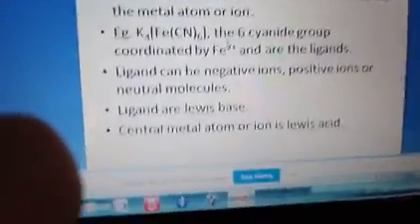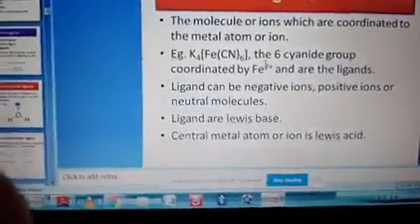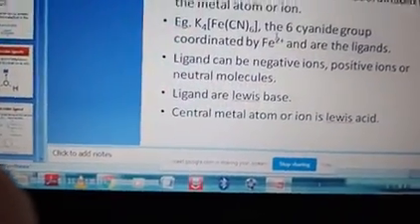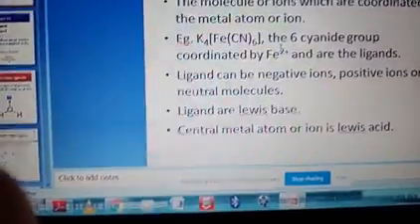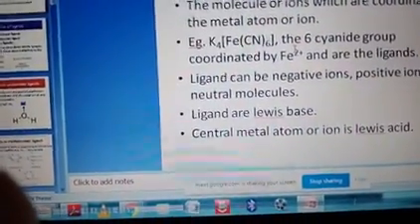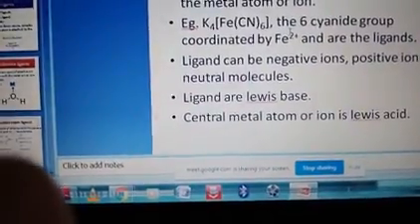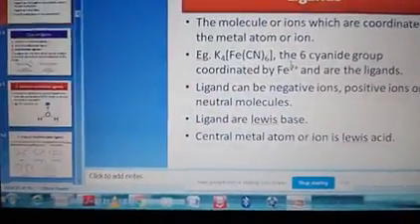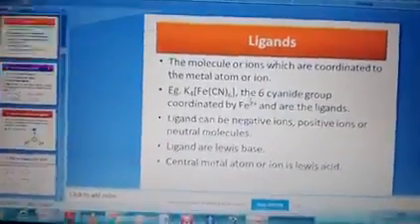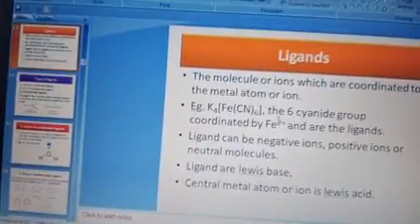That is why we call ligands Lewis bases, and the central metal atom or ion is a Lewis acid. Central metal atoms are the acceptors and ligands are the donors.